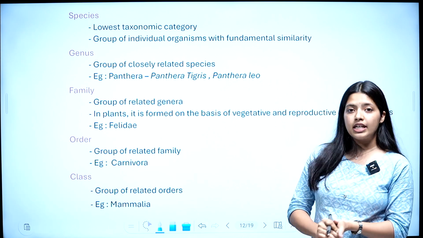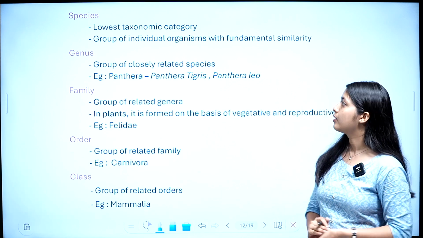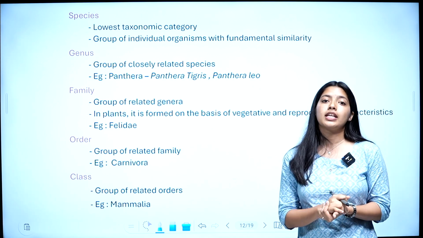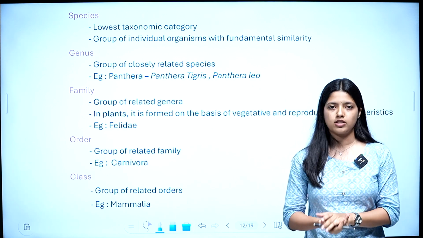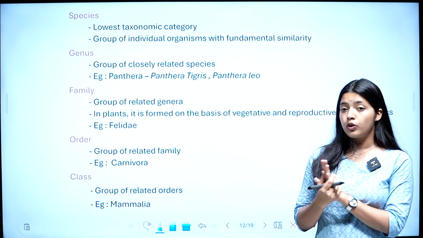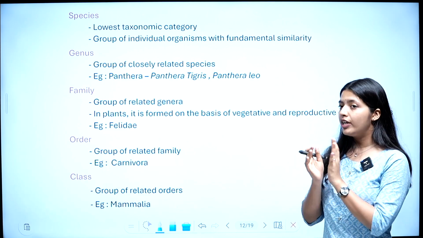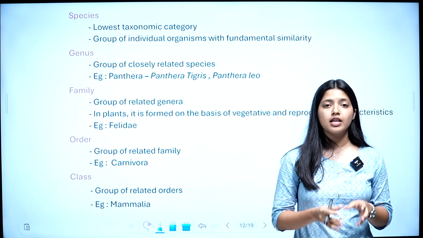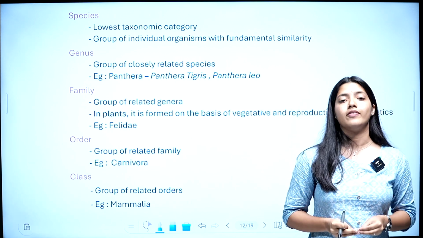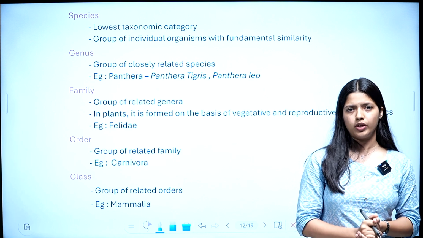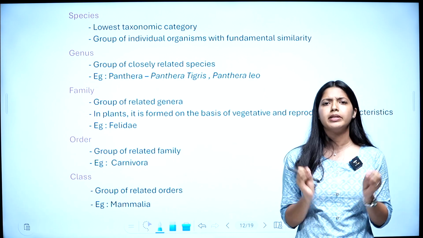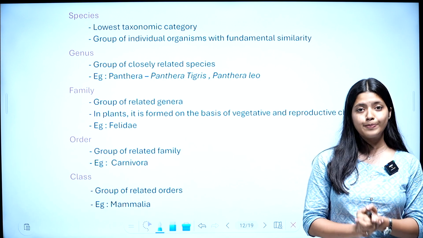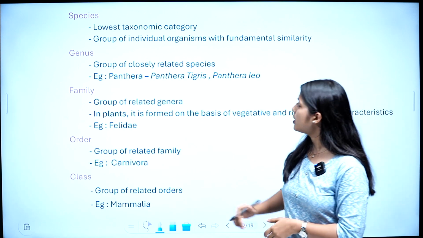First, we will start from the lowest, which is species. Species is the lowest taxonomical category. Here, a group of individual organisms with fundamental similarity. The organisms present at the species level are fundamentally similar, and their features are fundamentally similar. It is the lowest taxonomical category.